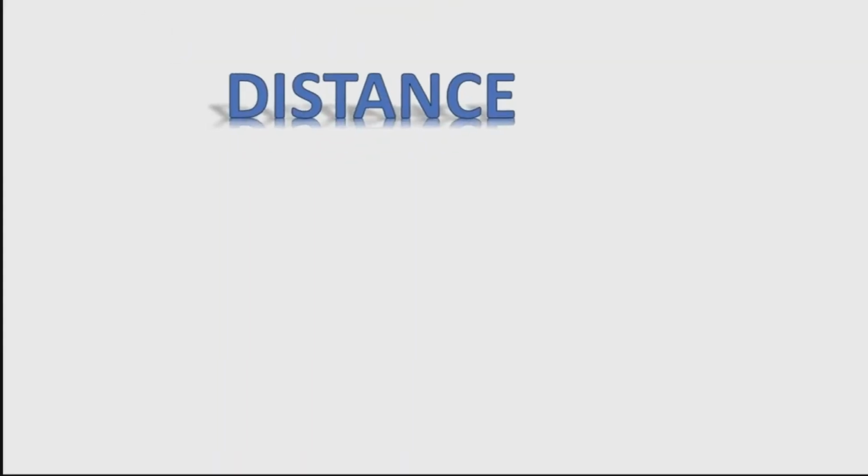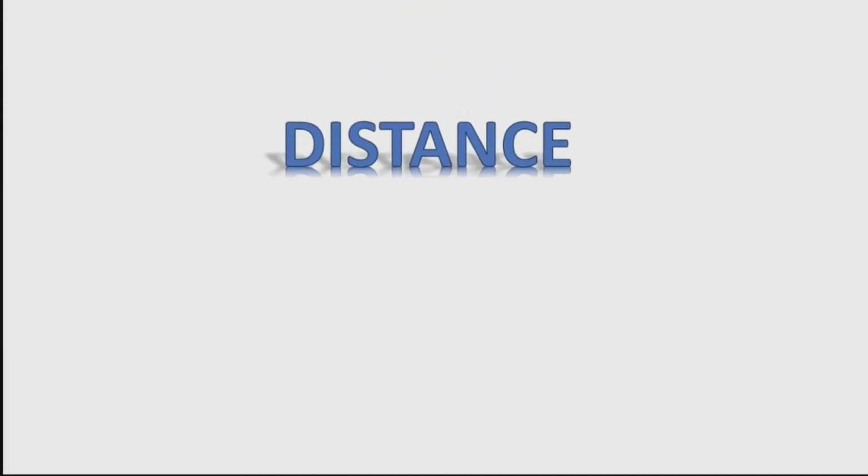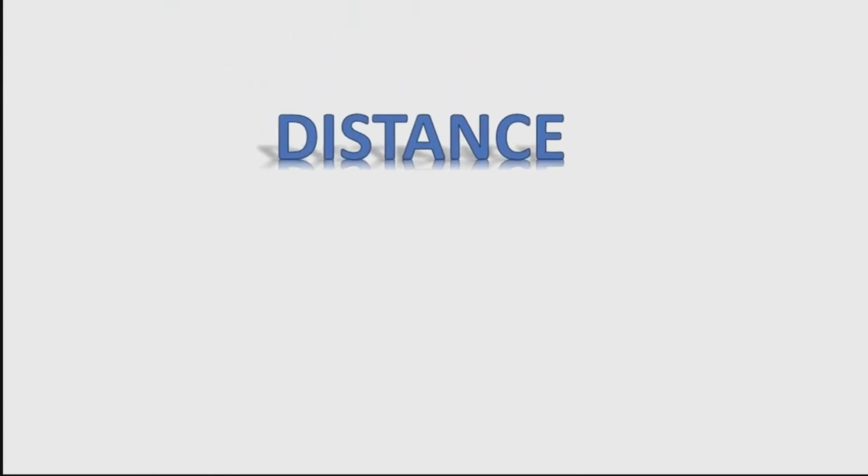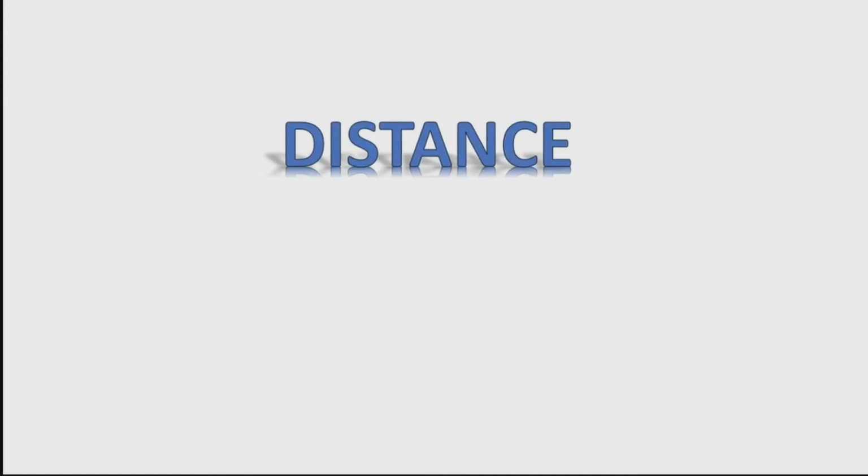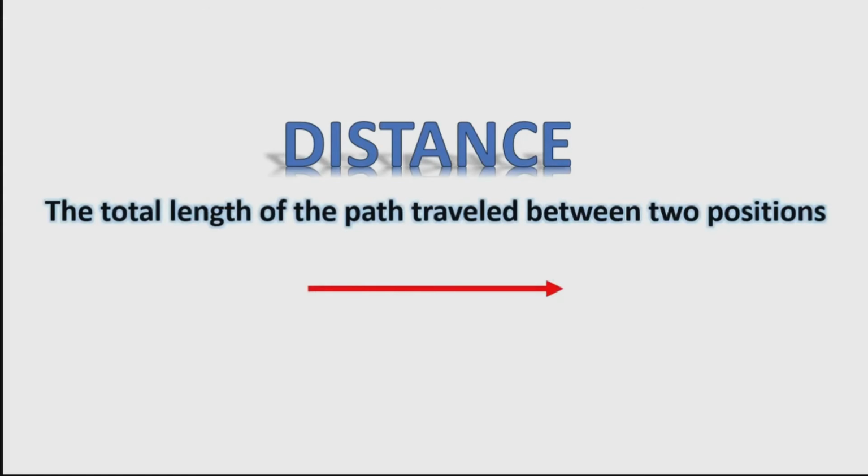Distance is identified to be the magnitude or size of displacement between two positions. So we note that distance is the total length of the path traveled between two positions. Distance has no direction and thus no sign, whereas displacement is defined by both direction and magnitude.